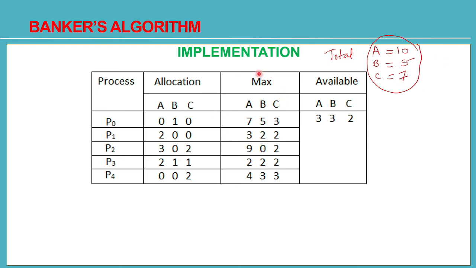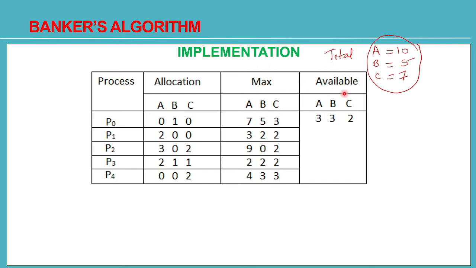Okay, but maximum how much does it need? P0 needs 7 instances of A, 5 instances of B, 3 instances of C. Similarly, P1 needs 3 instances of A, 2 instances of B, 2 instances of C. P2 needs 9 instances of A, 0 instances of B, 2 instances of C. P3 needs 2 instances of each resource type and P4 needs 4 instances of A and 3 instances each of B and C. So these are the maximum needs.